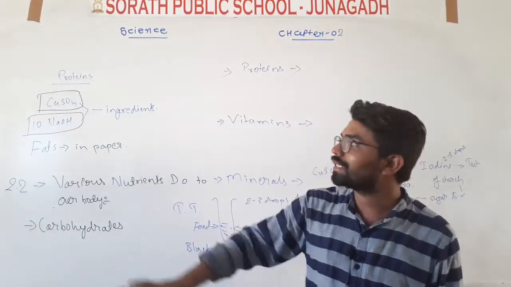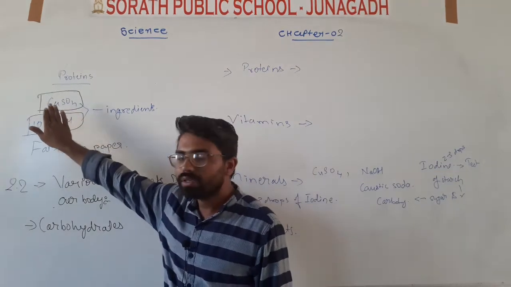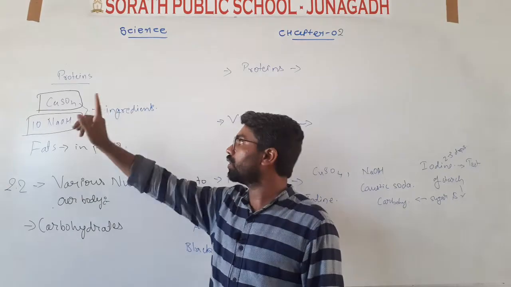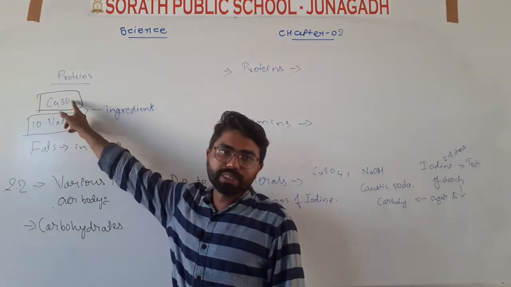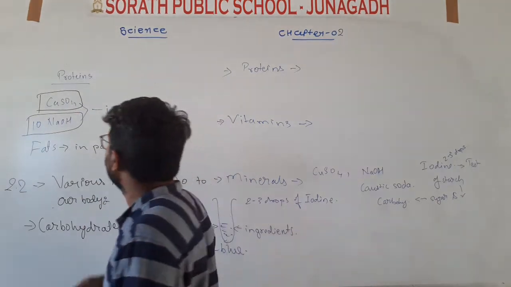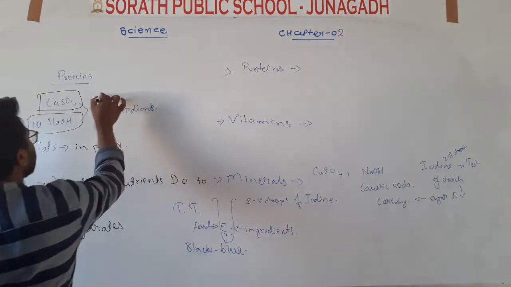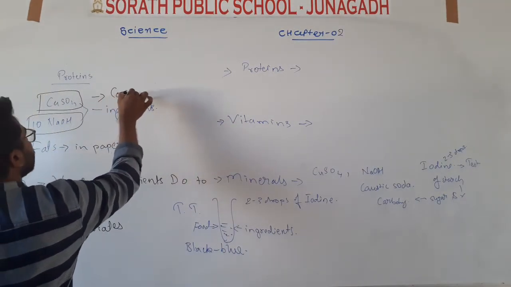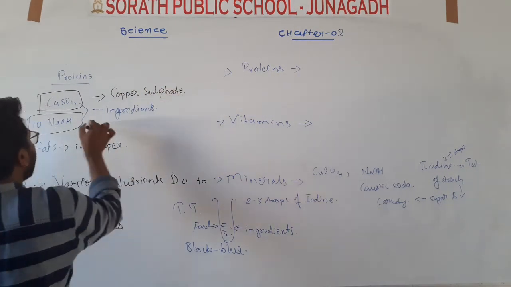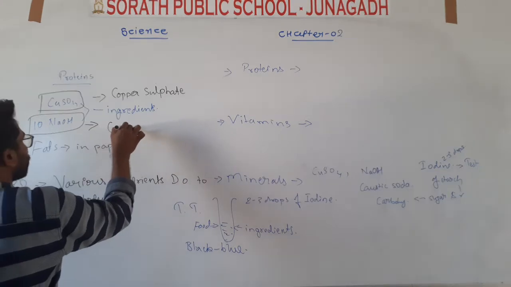CuSO4 is the chemical formula of copper sulfate. In your textbook they have just given the name of this chemical, copper sulfate. Here I will write it, copper sulfate, and here its name is caustic soda.